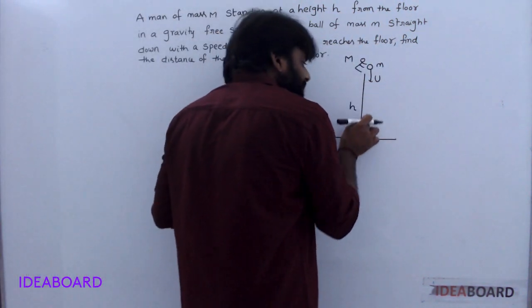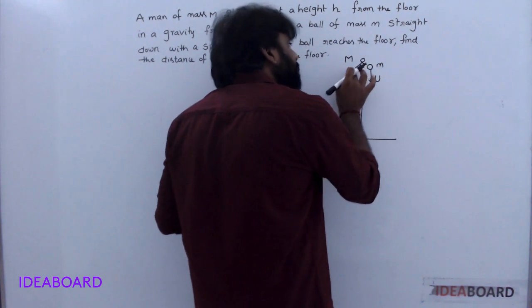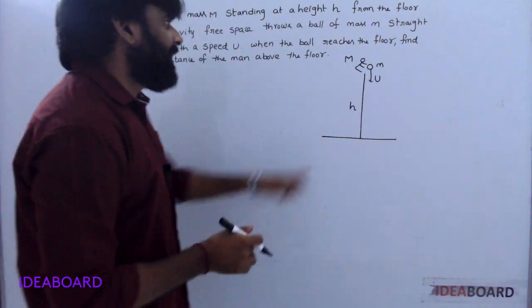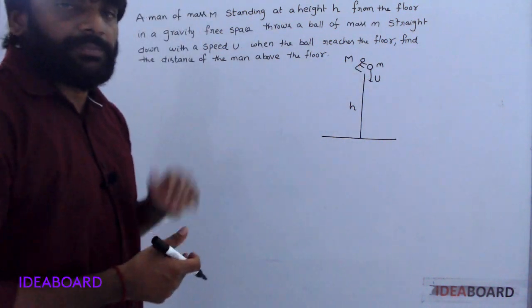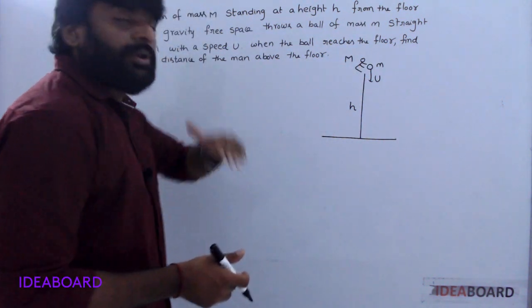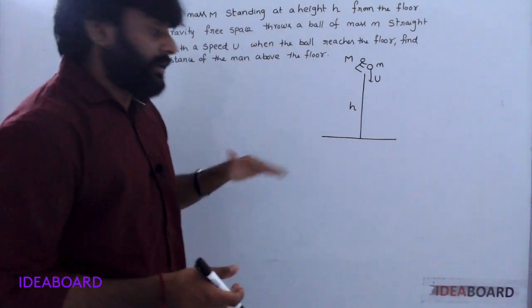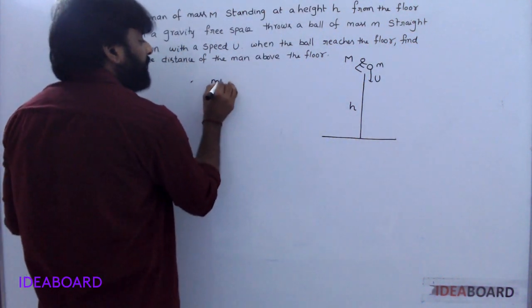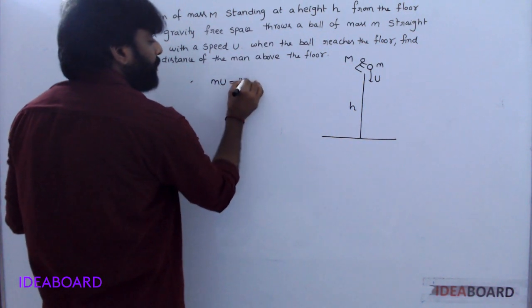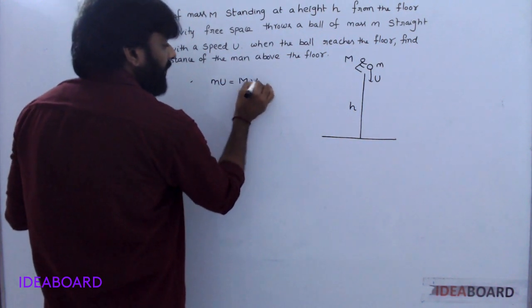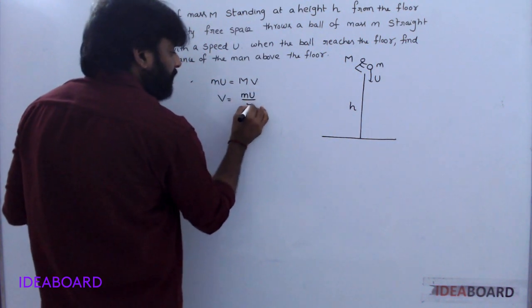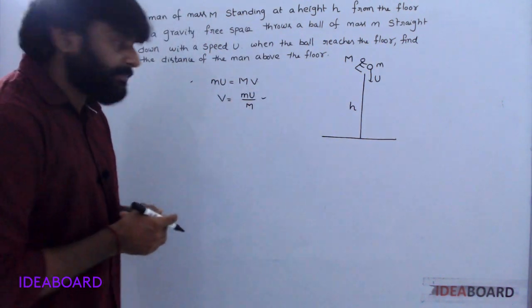Here the ball reaches the ground. At the same time, the person moves in upward direction. What is the person's total height? That means the movable distance total from the ground. First of all, from the law of conservation of momentum, m u is equal to mass of the person times velocity of the person. Velocity of the person is equal to m u by M. Understood this point?